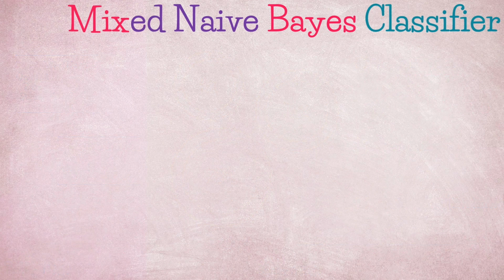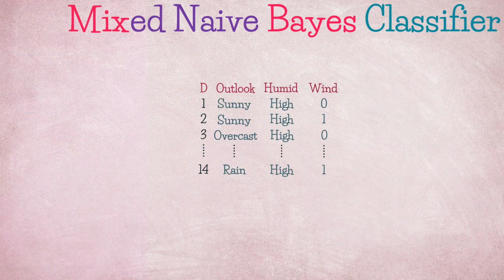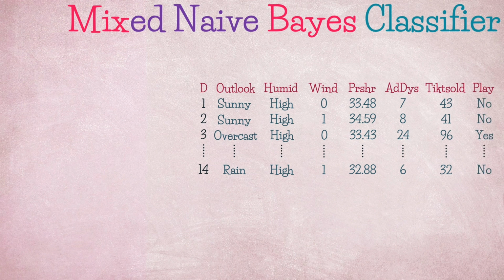So far, we have been using a limited number of features. What if our dataset contains several other features that are not categorical? Our objective is to maximize P(C and X), which is equivalent to maximizing P(C given X). The first step is to make an assumption about the distribution of each feature in our dataset.